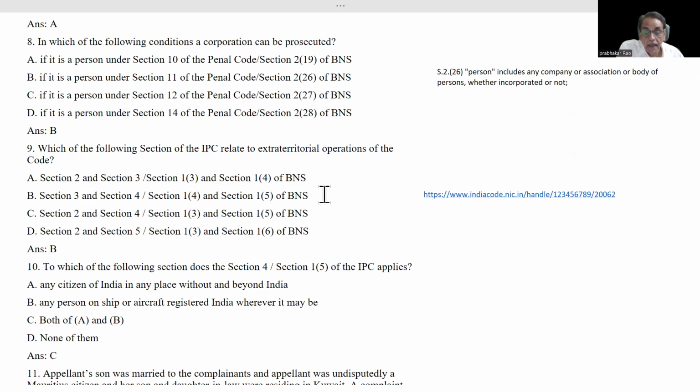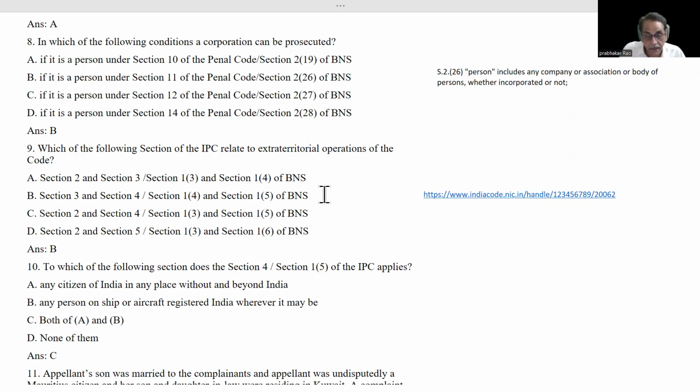You see, if any Indian citizen commits any offense that has been described under BNS in any foreign country beyond the boundaries of India, then he can be punished under BNS after bringing him into India.